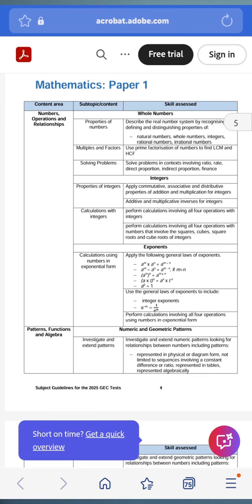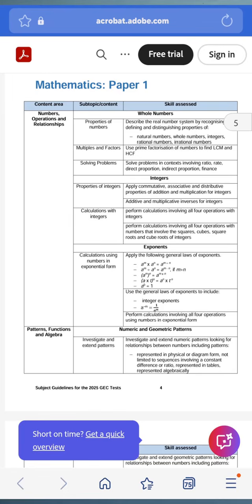So this is basically for grade 9. The Maths GEC paper will contain the following: numbers, operations, and relationships. You need to know everything about the number system, distinguishing between natural numbers, whole numbers, integers, rational numbers, irrational numbers. You need to know real numbers, non-real numbers, and undefined numbers.